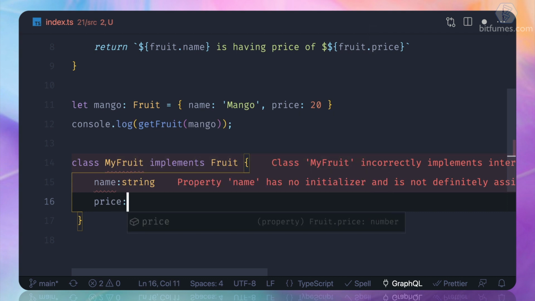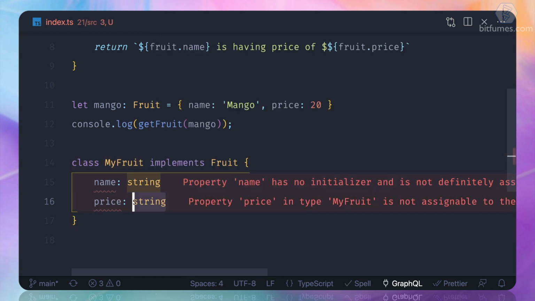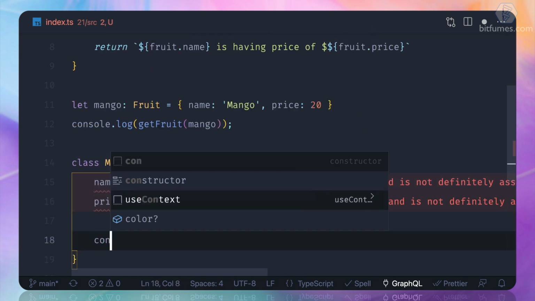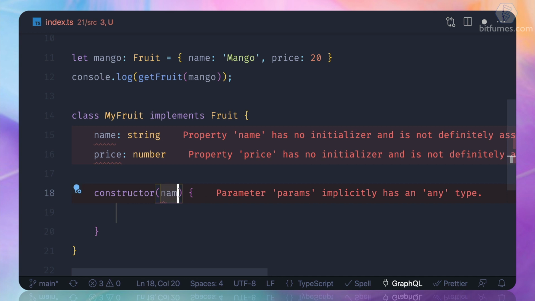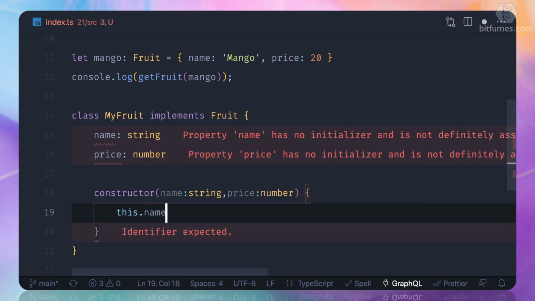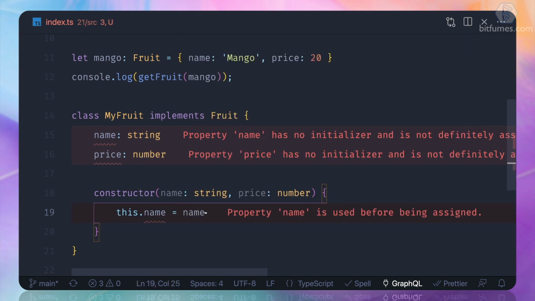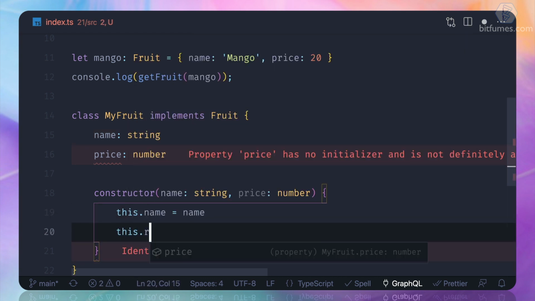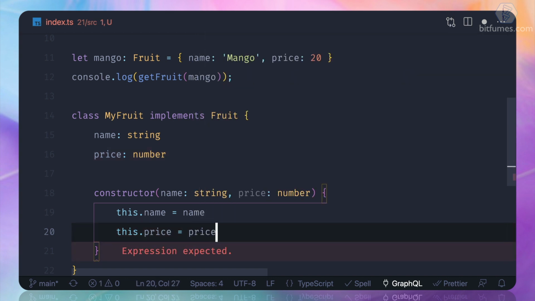And price as string. Oops, price is number. Now it says you don't have any initializer. So what I can do, I can say constructor of name string, price number, and this.name is equal to name, and this.price is equal to price.